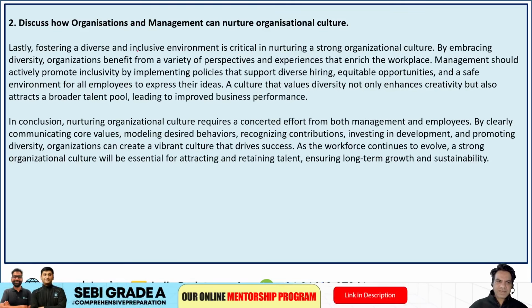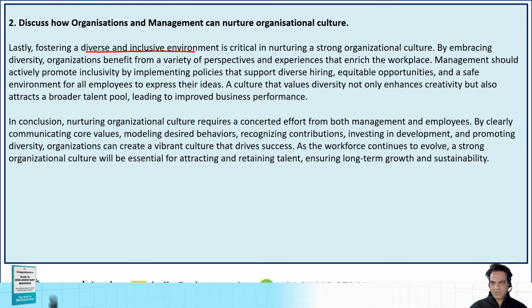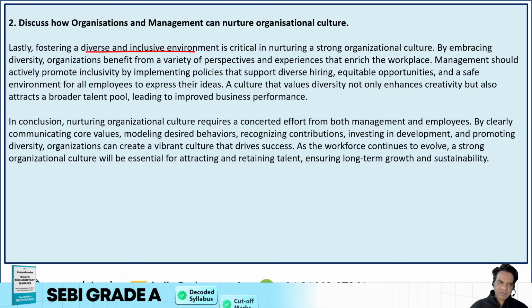Further, fostering a diverse and inclusive environment is critical in nurturing a strong organizational culture. By embracing diversity, organizations benefit from a variety of perspectives and experiences that enrich the workplace. Management should actively promote inclusivity by implementing policies that support diverse hiring, equitable opportunities, and a safe environment for all employees to express their ideas.